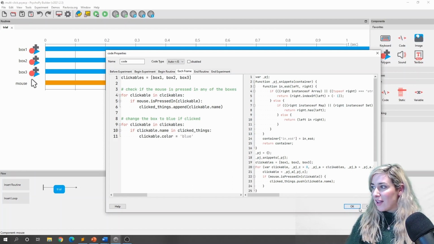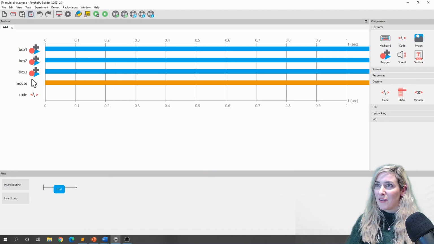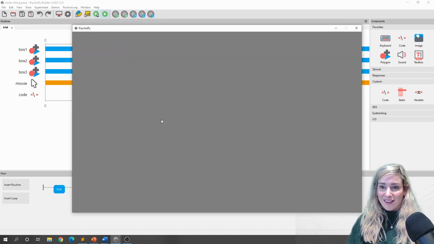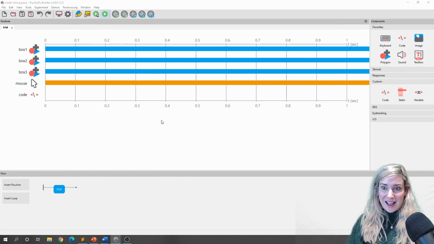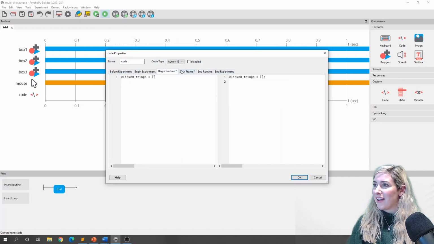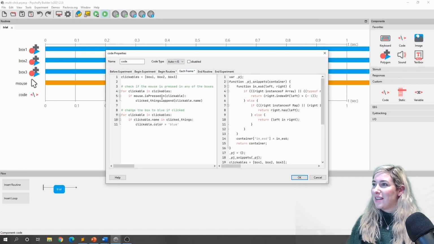Okay, so let's give that a little go here. I'm going to save that, run it, and hopefully now I should be able to click on several of my boxes and they change to blue when I click them. Okay. We have an unanticipated error. Of course, I've spelled something wrong. Name error, name clickables is not defined. So let's find where I've made that error.